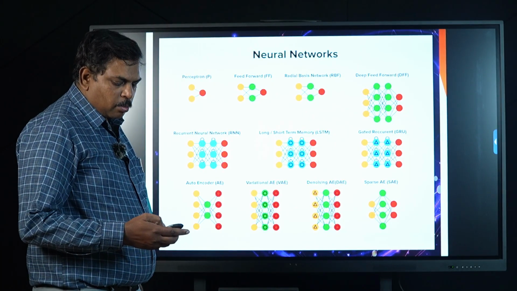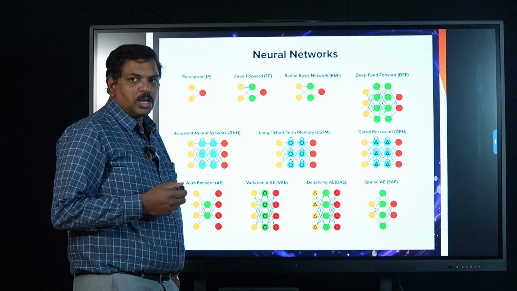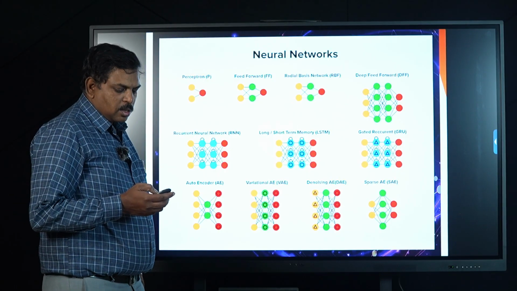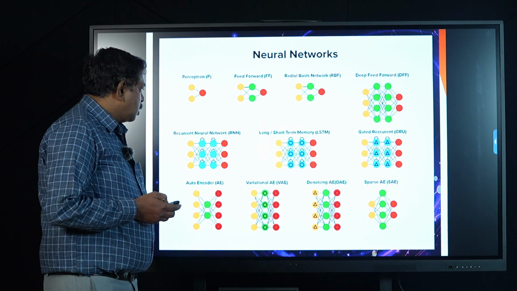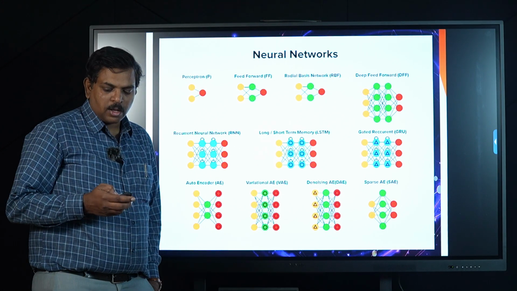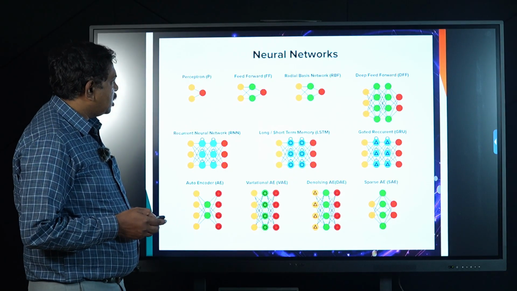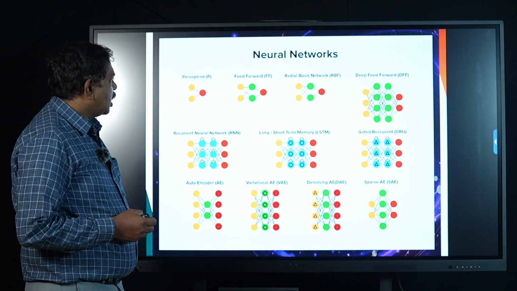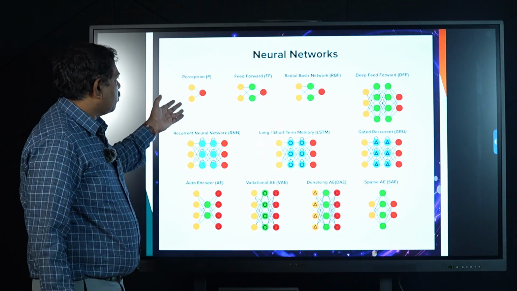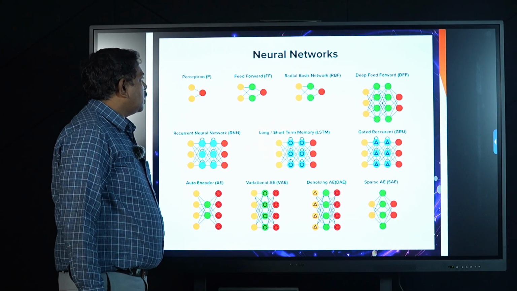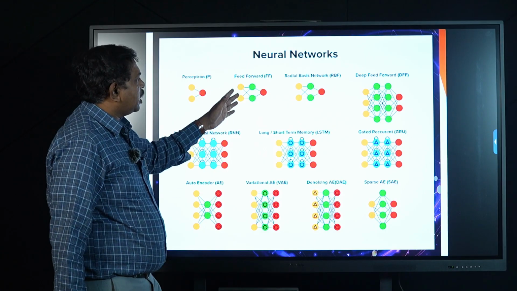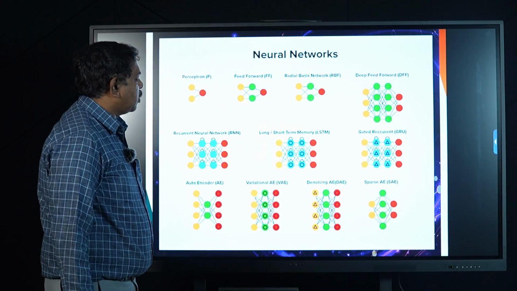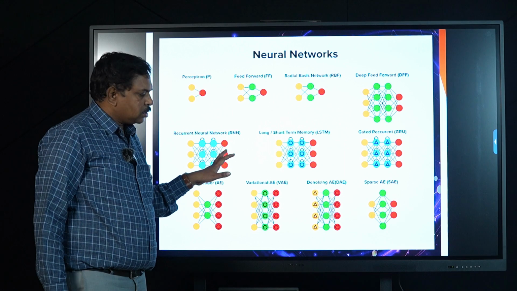Like in our brain, every piece of information is stored in neurons, and the neurons regularly communicate with each other and help us live properly in our day-to-day lives. Similarly, these neural network models process information and are arranged in different ways. There are the perceptron, feed forward network, radial basis network, deep forward network, recurrent neural networks, and long short-term memory. These are all different types of neural networks.